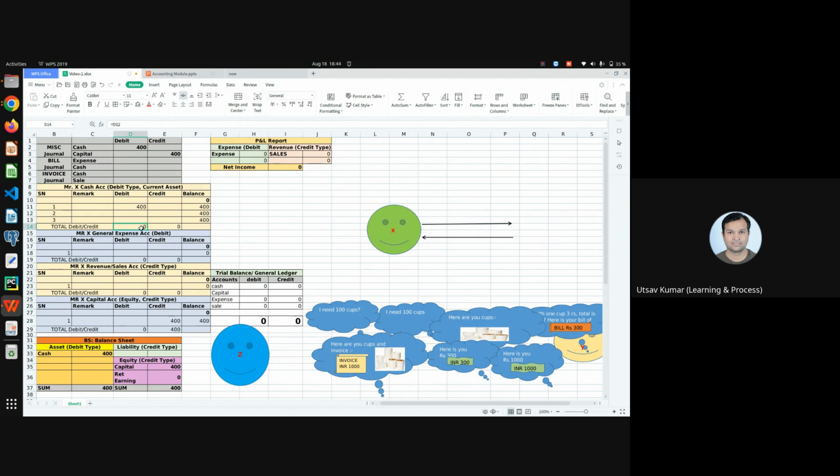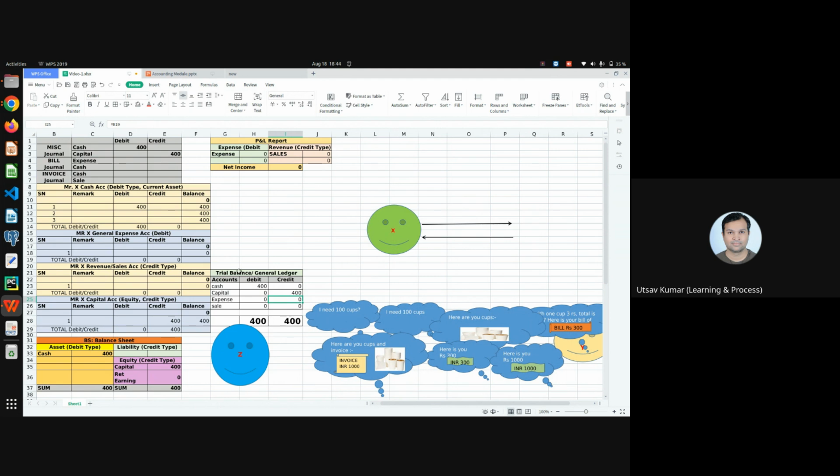Total means the sum of all the debits, and this is the sum of all the credits. Here I'll keep the total of capital debit, and here I'll keep the total of capital credit.